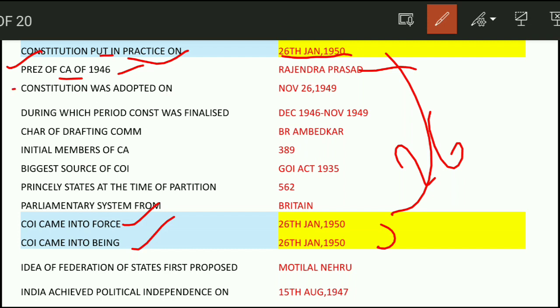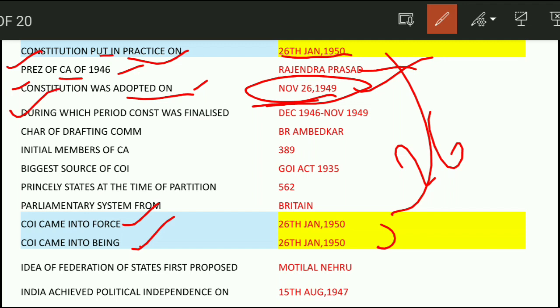Next question: Constitution was adopted on. This is a different question, adopted on, and it must be distinguished from practice on, came into force or into being. So the Constitution was adopted on 26th November 1949. On this day, the Constitution was adopted after its completion by the Constituent Assembly.